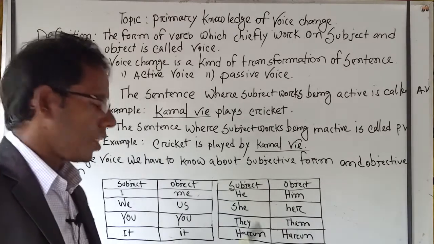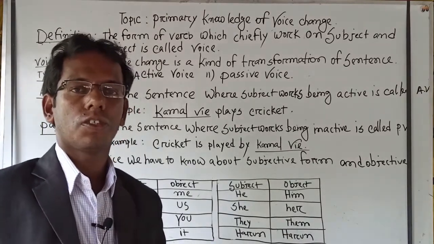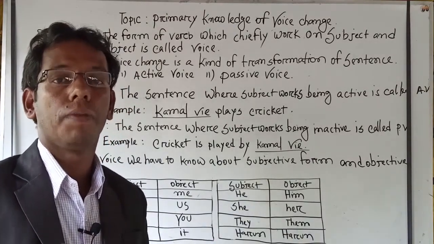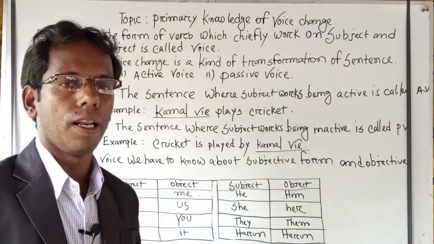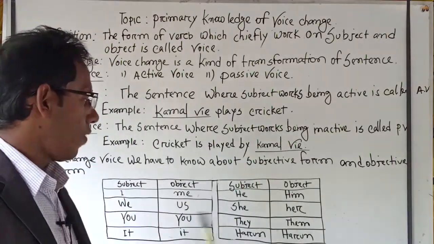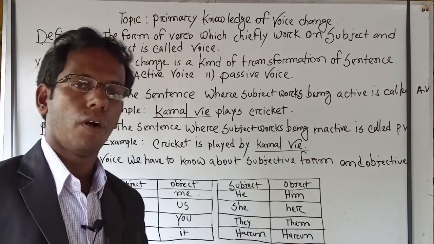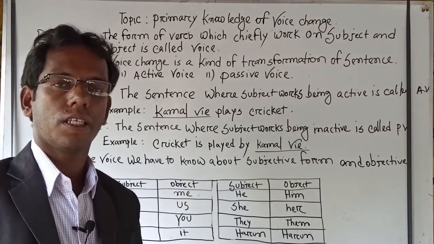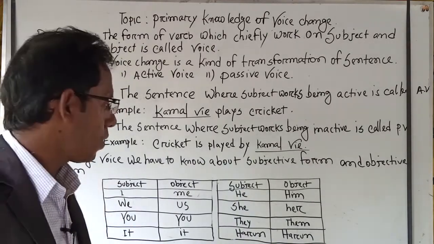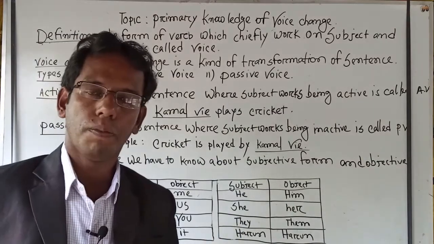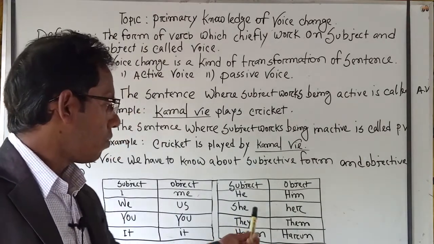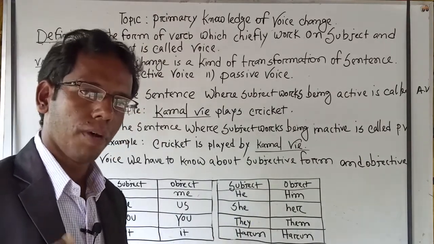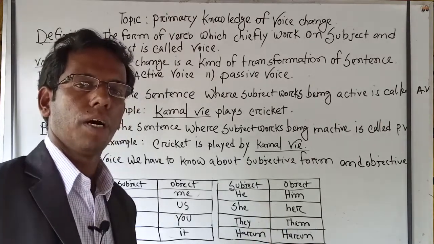Then she. She is used generally for female. Now, if we find she in active voice and we want to turn this active voice into passive voice, then we have to use the objective case of she. We must use her.